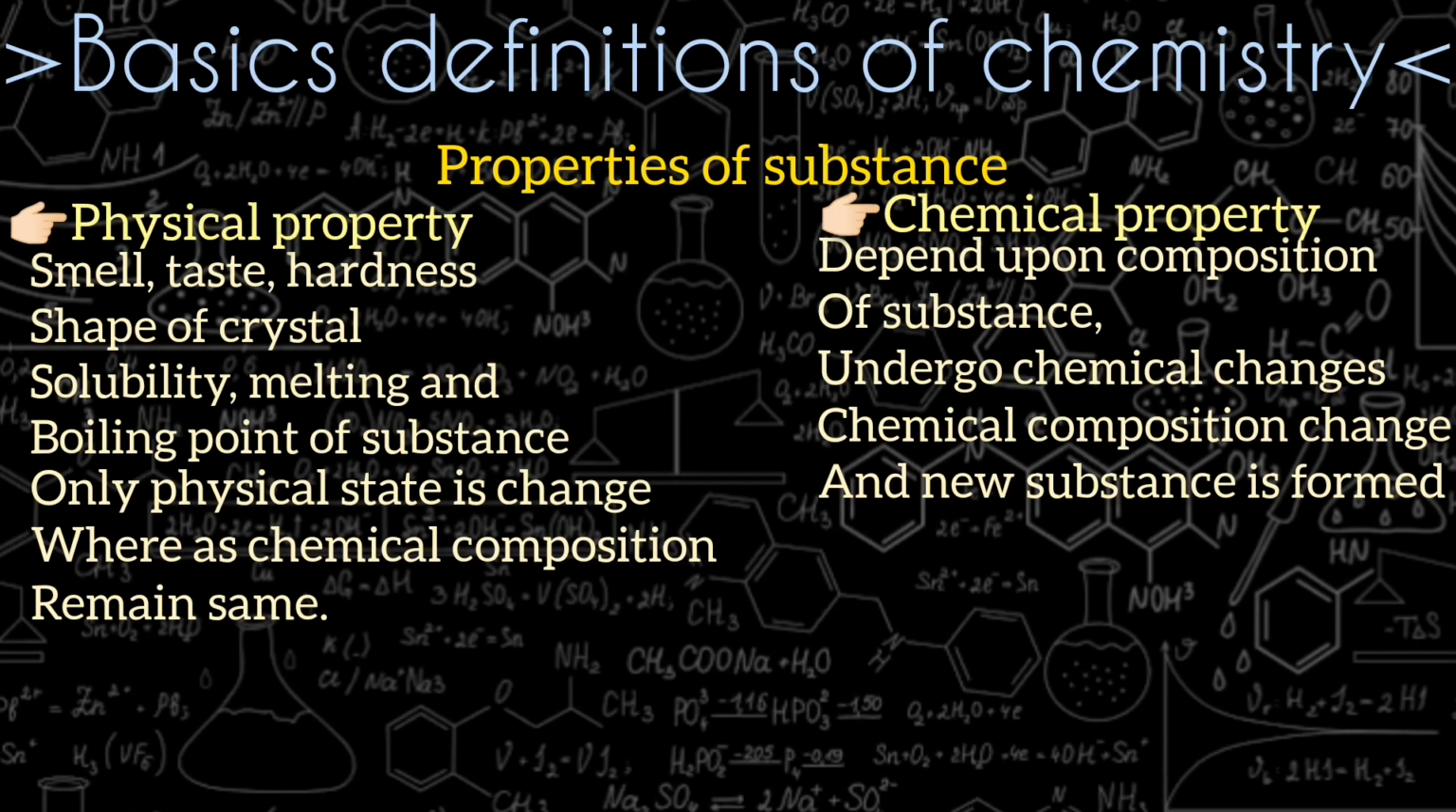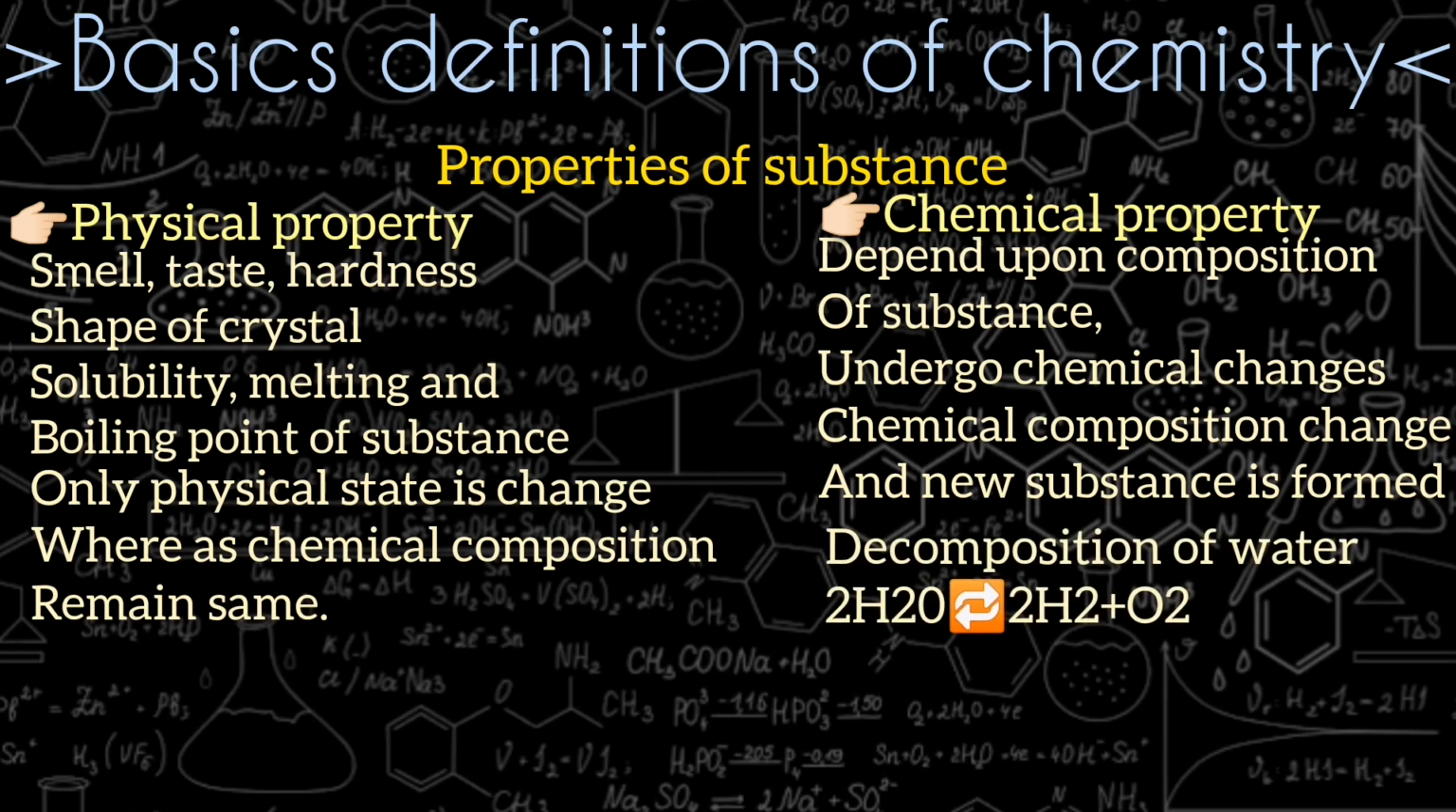For example, when a substance undergoes a chemical change, its composition changes and a new substance is formed. For example, when we decompose a water molecule, it forms hydrogen and oxygen gases. It means that in the starting the water molecule is in liquid state, and when we decompose it, it converts into gas state, for example hydrogen and oxygen.